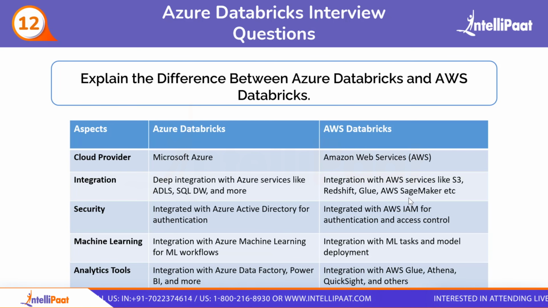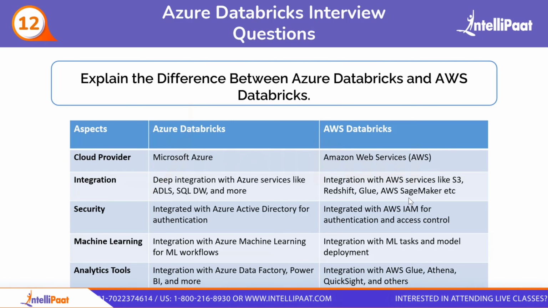And then we will see how they are different in machine learning, as Azure is integrated with Azure Machine Learning for ML workflows, while on the other hand AWS is integrated with ML tasks and model deployment. And in the last, we have to see how the tools are different for both of the cloud service providers. Azure is integrated with Azure Data Factory, Power BI, and many more, while on the other hand AWS Databricks is integrated with AWS Glue, Athena, QuickSight, and many more. So these were the differences between Azure Databricks and AWS Databricks.